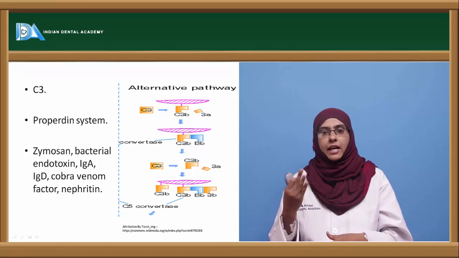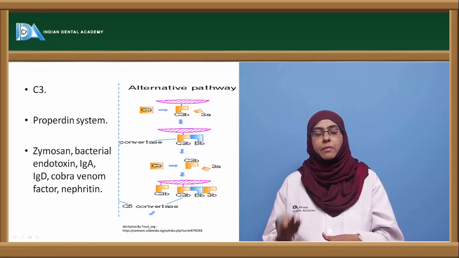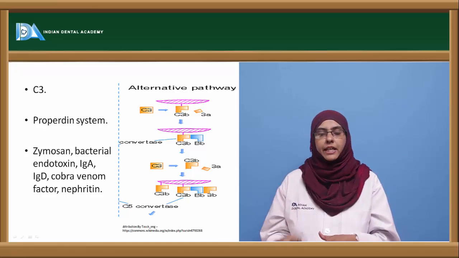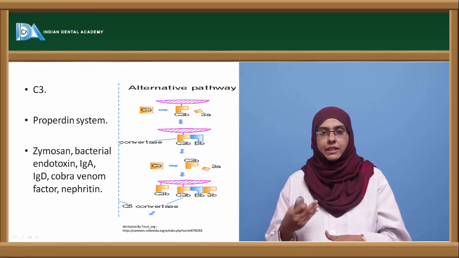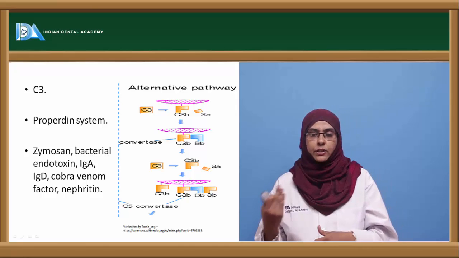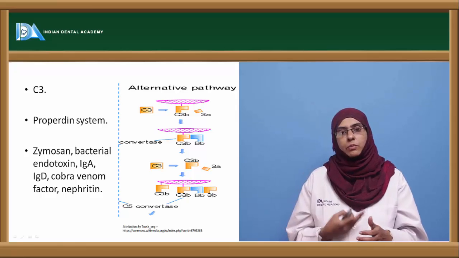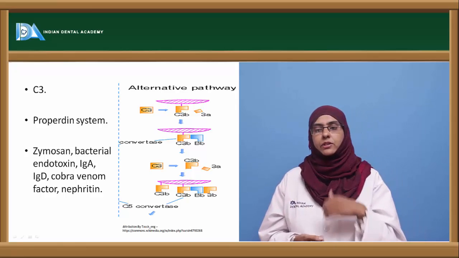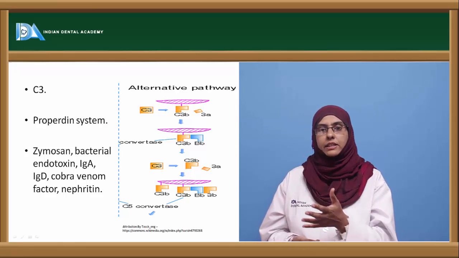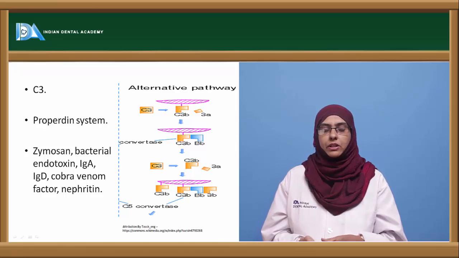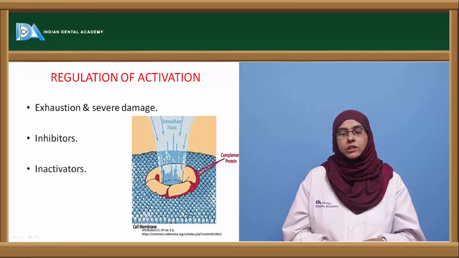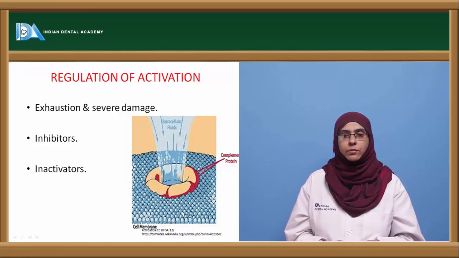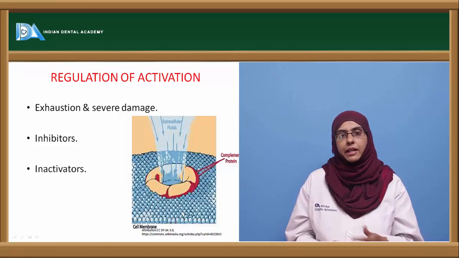C5b activates C6 to form an enzyme. C5, 6, 7 activates C8, C5, 6, 7, 8 activates C9, and about 10 to 12 C9 proteins usually join the bacterial surface of the organisms, which brings about the lysis of the organism. So now there should be a regulation, as I told you, because it is working in an enzymatic cascade.